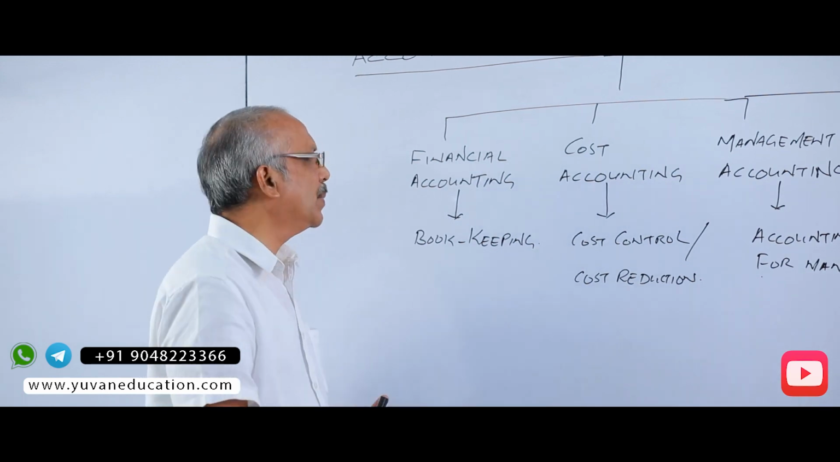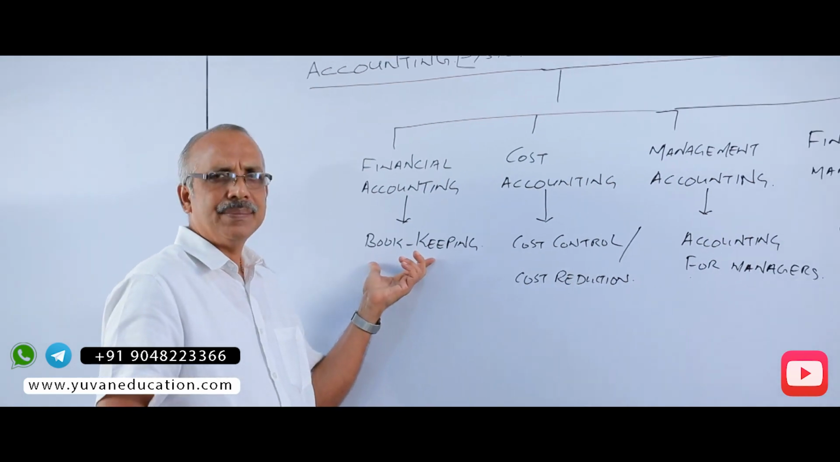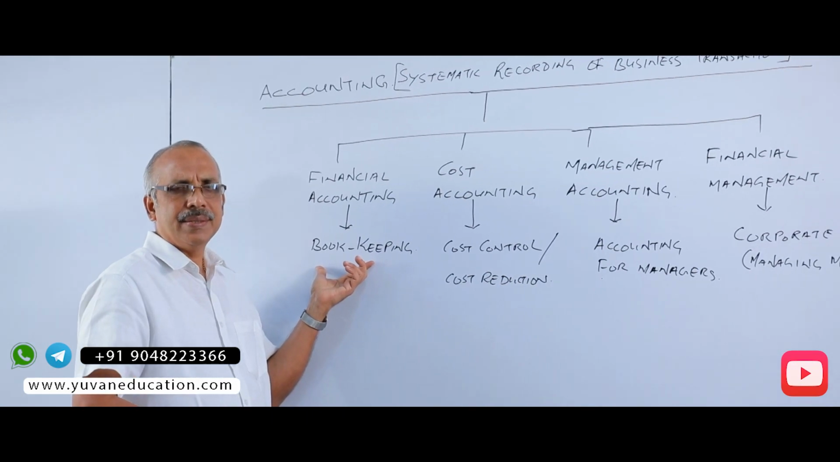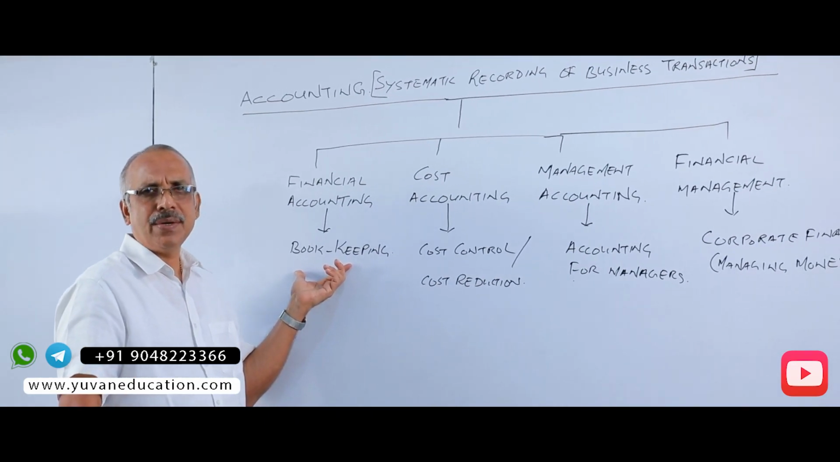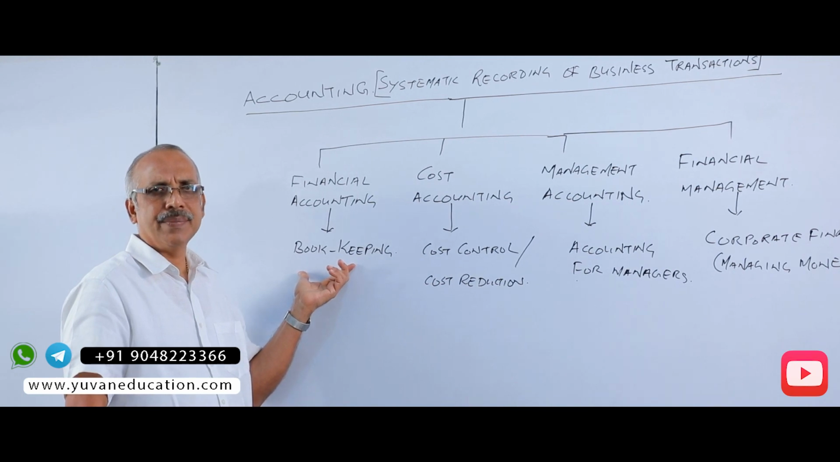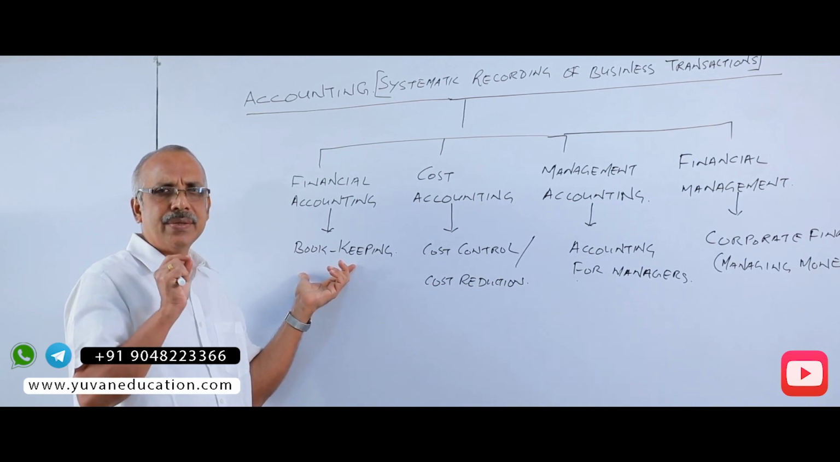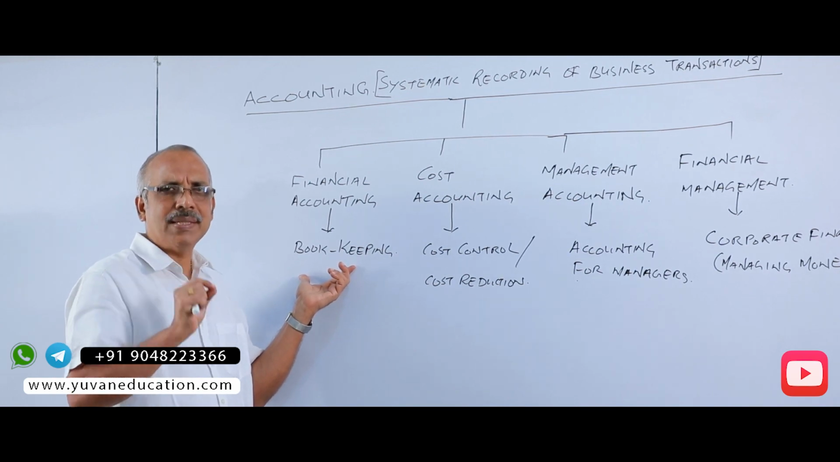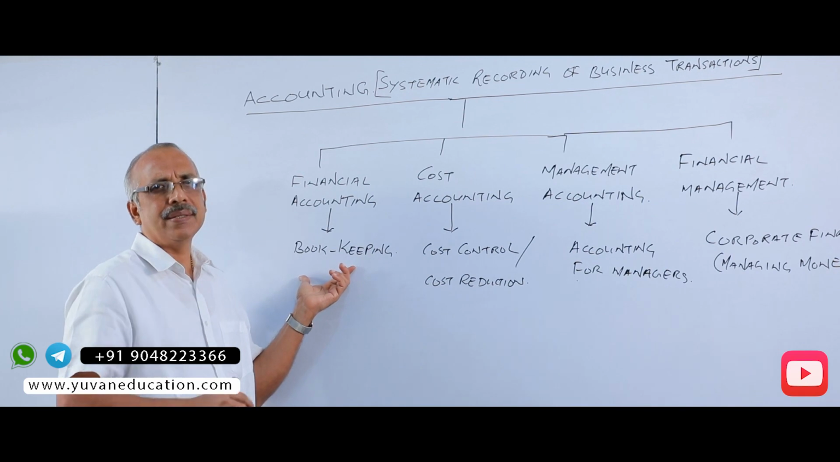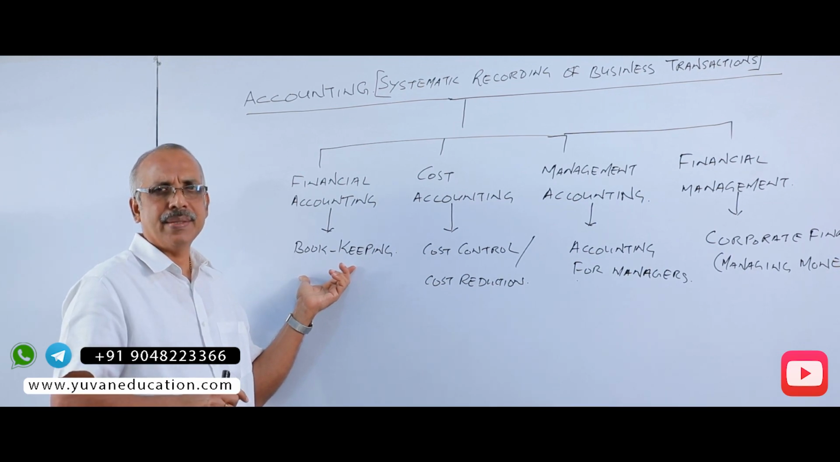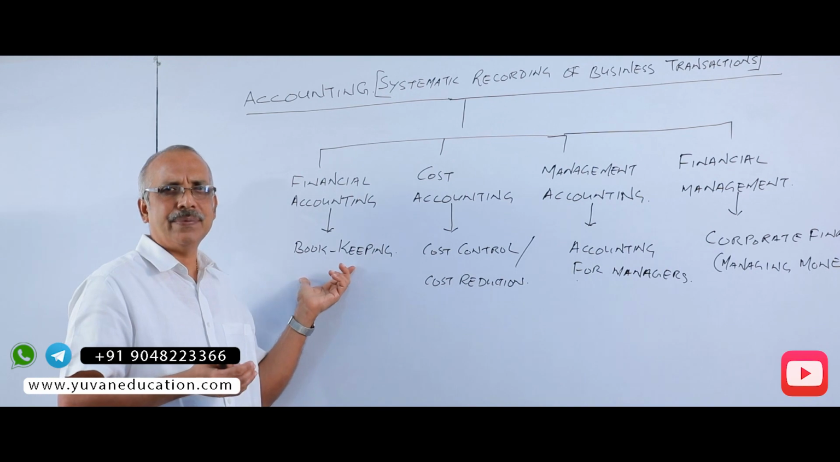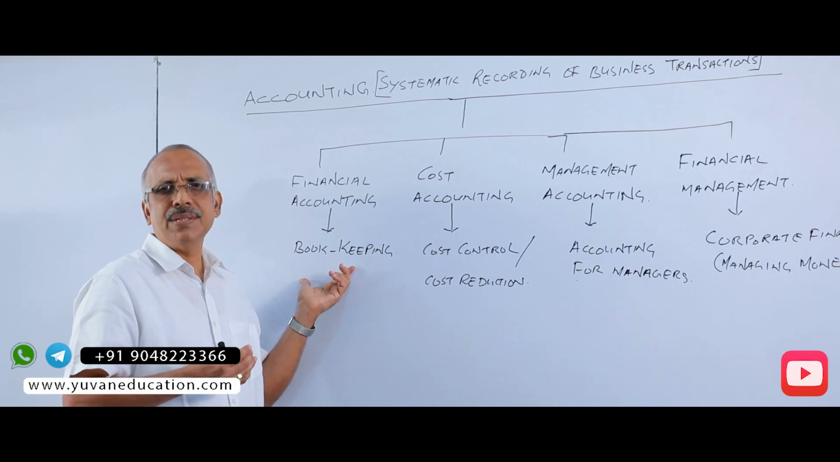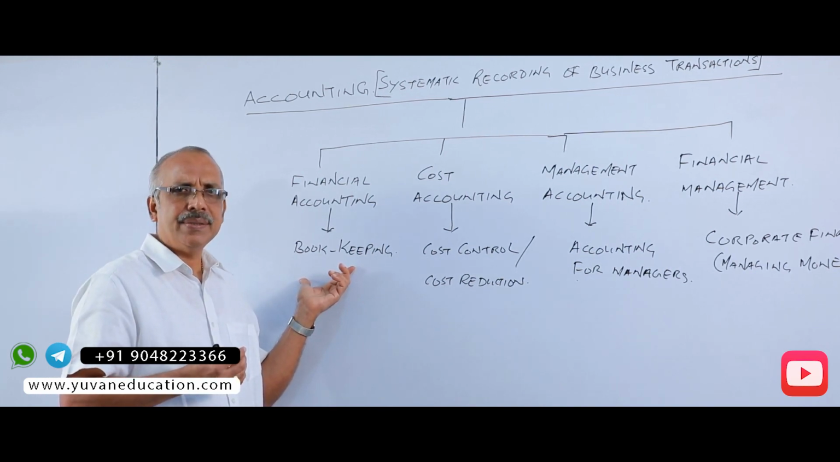This accounting can be broadly classified into financial accounting. That is, bookkeeping is the basis of financial accounting. Business transactions are recorded on a systematic basis, chronologically, and thereafter various reports are prepared. The reports prepared under financial accounting are financial statements, which comprise the balance sheet, statement of profit and loss, and cash flow statement.